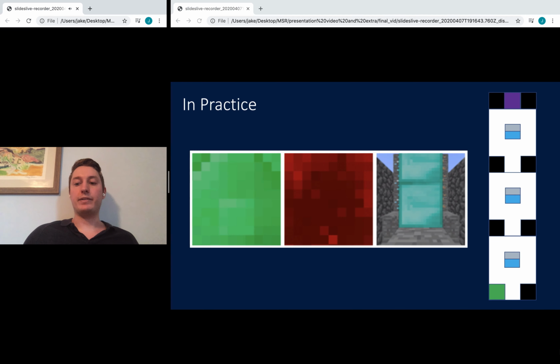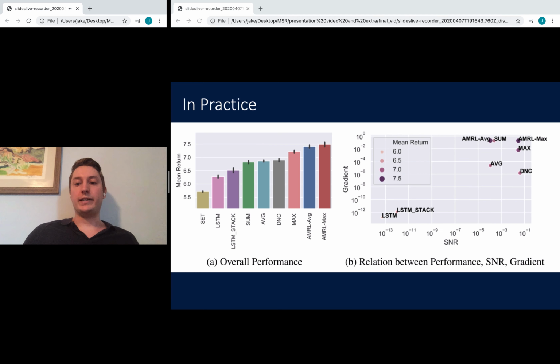Well, we test in a Minecraft environment. Here's a top-down view. And now it's a pixel environment, so here's the pixel view. Our input is no longer just one color, it's a sequence of colors. And then we also have subtasks in each room, which provide stochasticity. Now we've aggregated the performance across all of our environments.